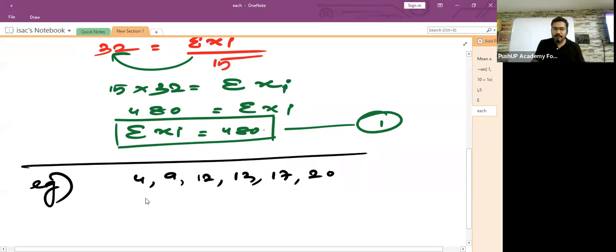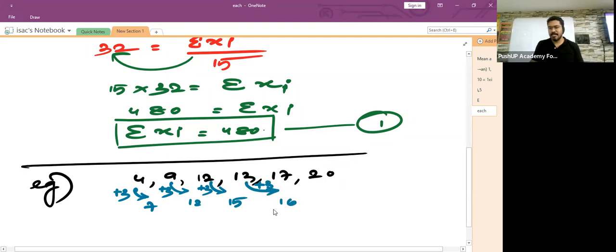Then 4 will become what? If it is increased by 3, 4 will become 7. If 9 is increased by 3, then 9 will become 12. If 12 is increased by 3, then 12 will become 15. If 13 is increased by 3, 13 will become 16.